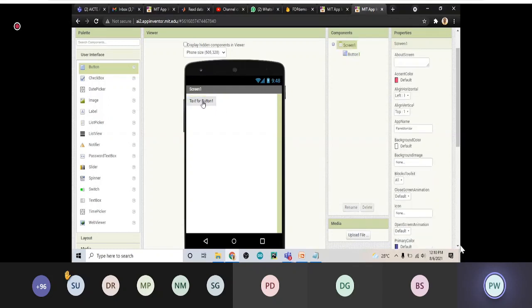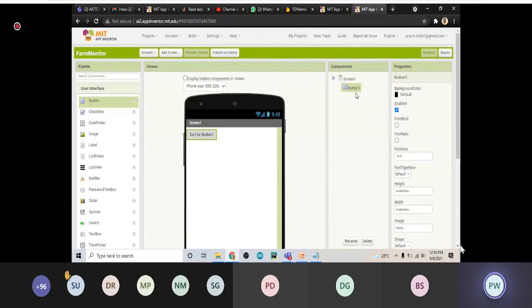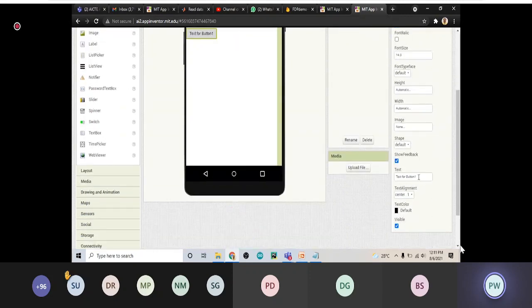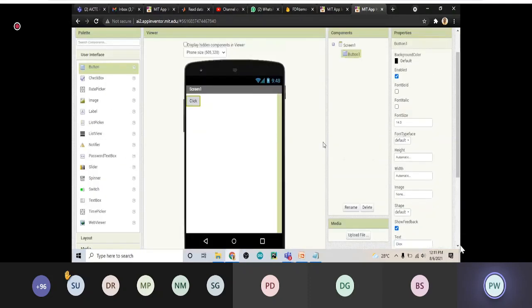And if you click on this button, on the left hand side it will show how many components are there on your screen, and for that component what properties are there. So if I click here, it will show the button here. Okay, and what are the properties of this button that are available here. Suppose I want to change the name of this button, so I will click here and I will write here the click. And see here, the name of this button is now click.